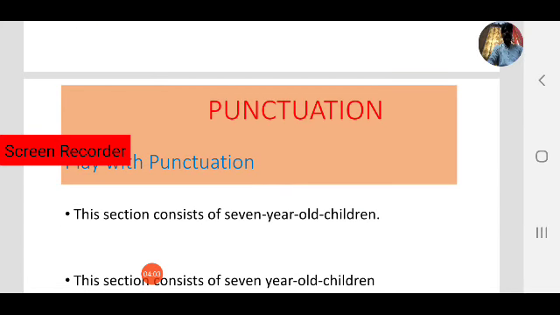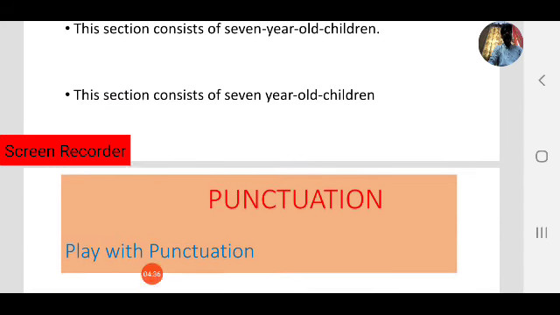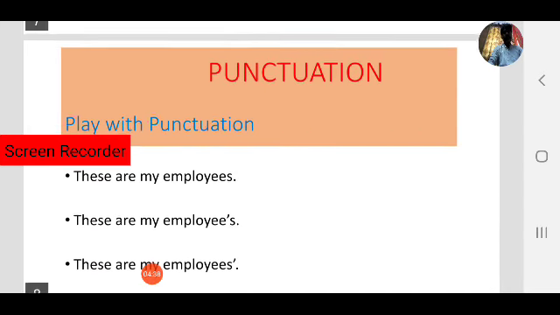Now we'll look into another one. This section consists of 7-year-old children. Second sentence. This section consists of 7 year old children. In the first sentence, the age of the children is 7 years. Coming to the second sentence, 7 children are there, and their age is 1 year. With just one punctuation mark, the meaning was entirely different. That is the power of punctuation.